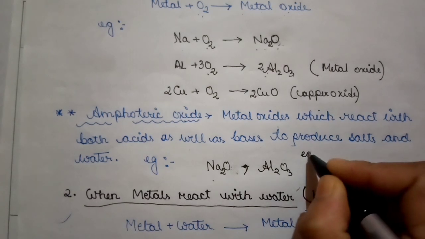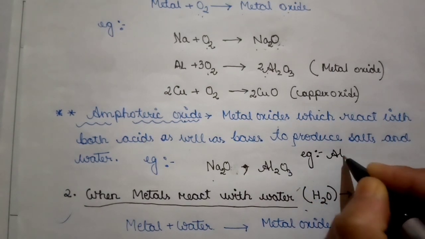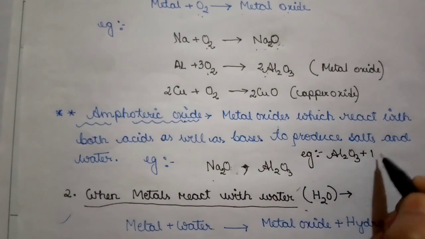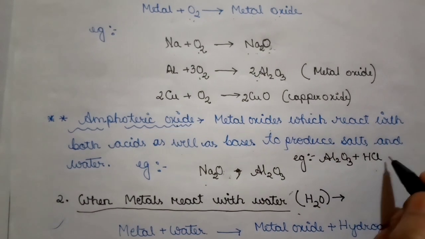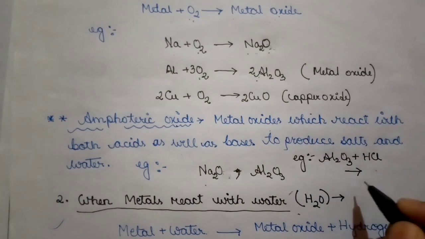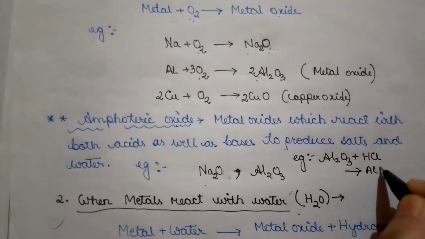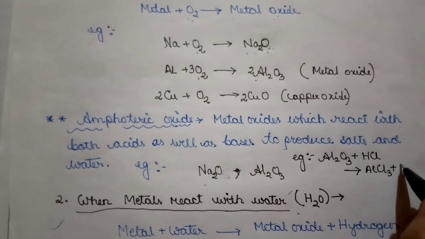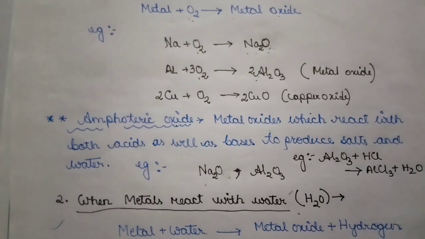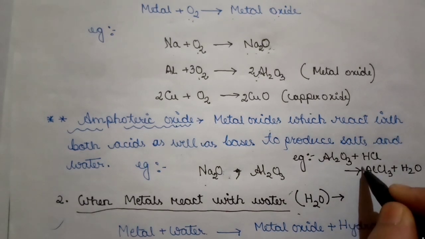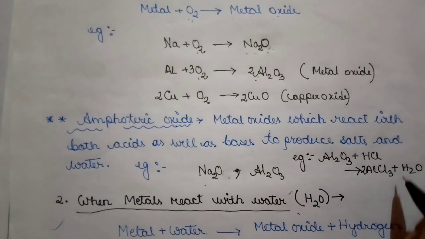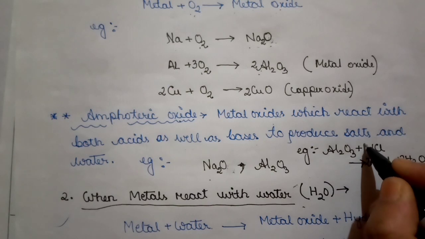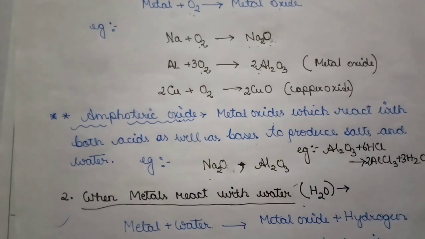Let's take Al2O3. When it reacts with an acid, take HCl, it will always result in a salt, and that salt will be AlCl3, with the production of water, H2O. Now let's balance the equation. 2, 3, and on the reactant side here it will be 6. Okay.